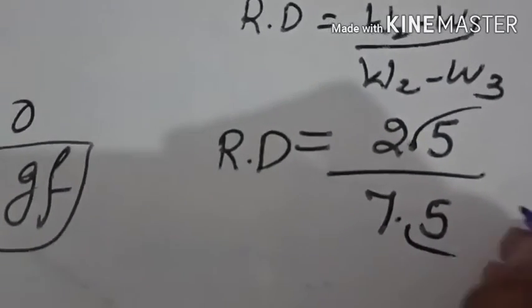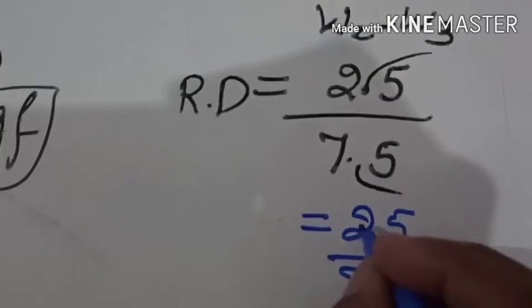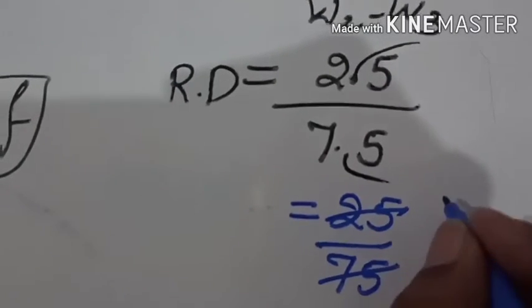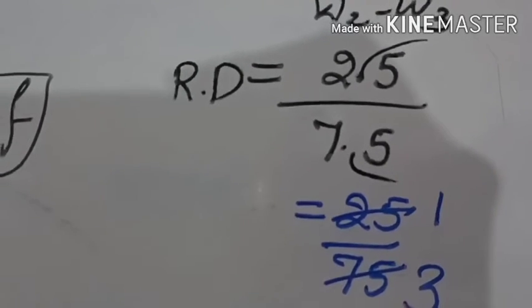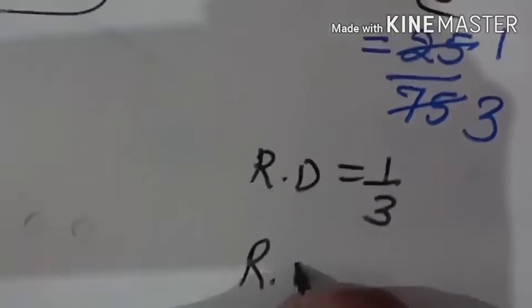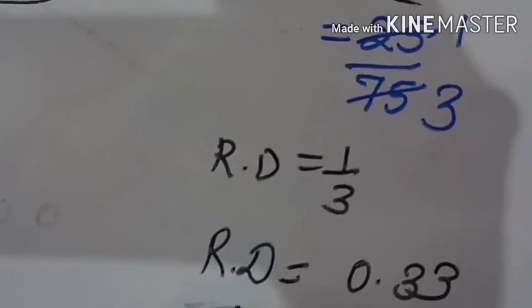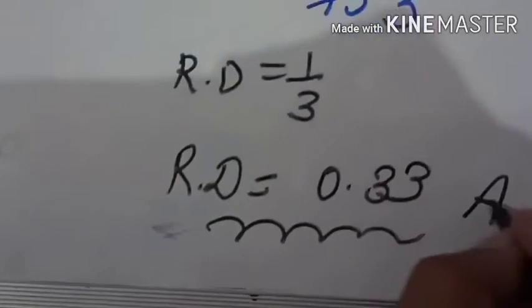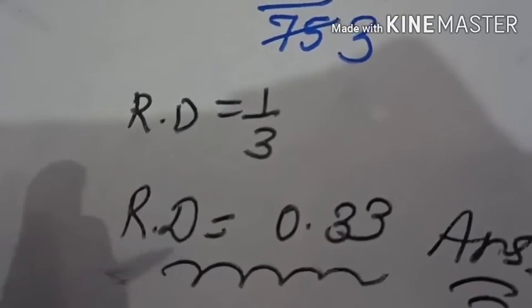So this will be 25 over 75. Cancel with the table of 25. This will go 1 time. This will go 3 times. So relative density is equal to 1 by 3. So relative density will be equal to 0.33. It has no unit because it is a pure ratio. Answer of question number 14.